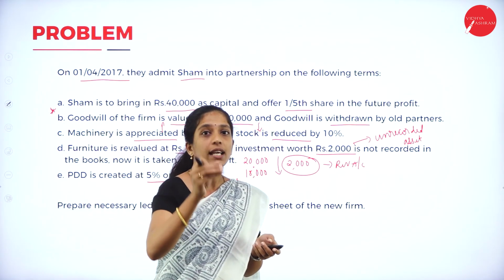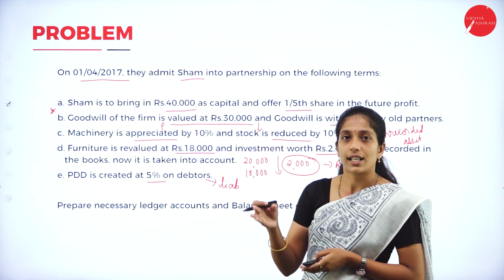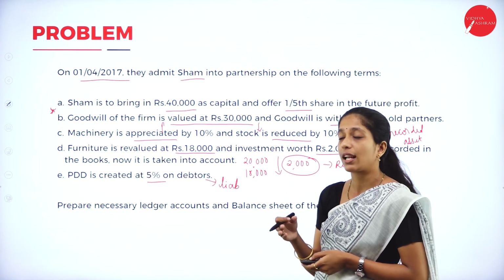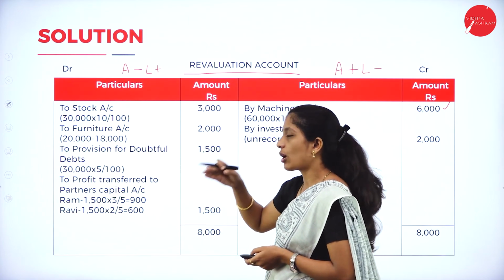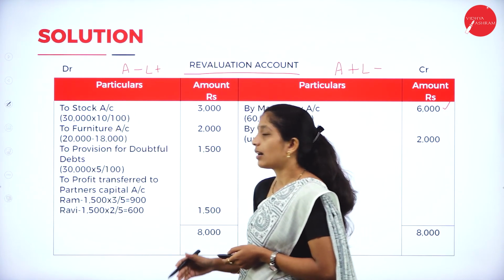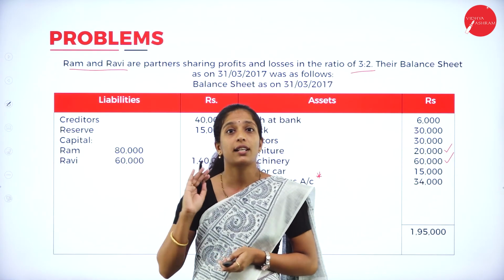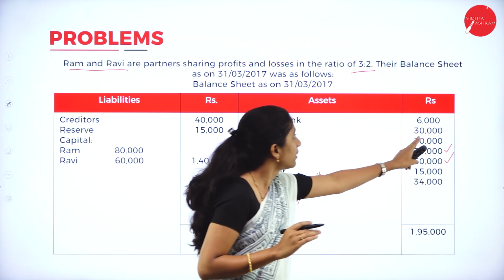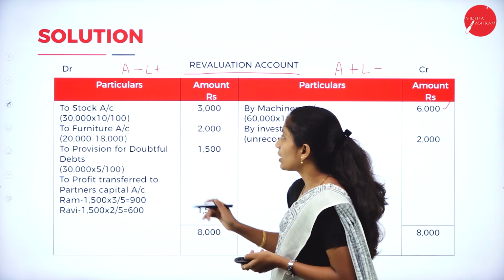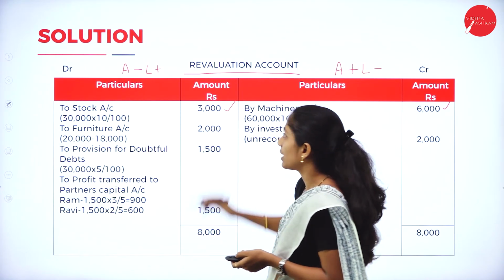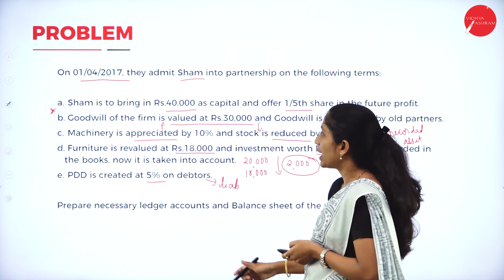Yes. Now go through the next adjustment: stock is reduced by 10%. In the sense, decrease in the value of stock, by 10%. So decrease in the value of stock in the revaluation account. Where do we record? A minus, right? Here the asset value has decreased. Stock is an asset. So to stock account. What is the value of stock in the balance sheet? That is 30,000. Here the value of stock is 30,000 and the percentage is 10%. So 30,000 into 10 divided by 100 will get 3,000. Clear? Yes.